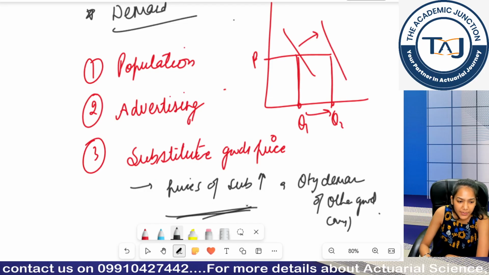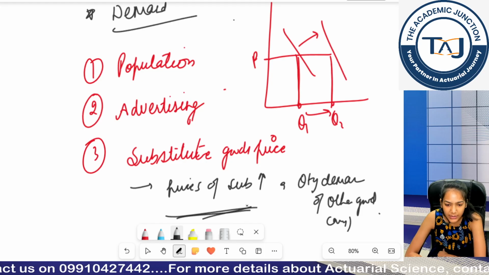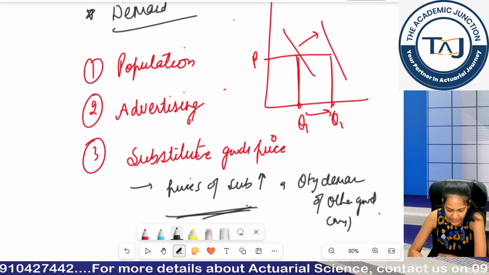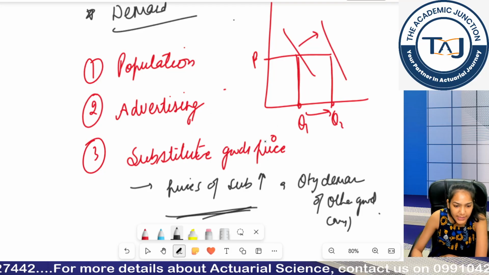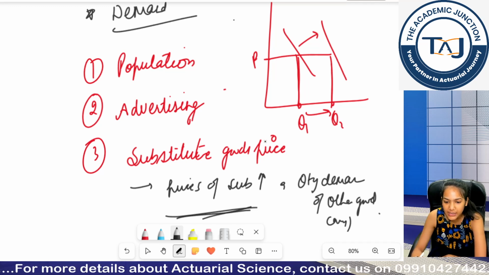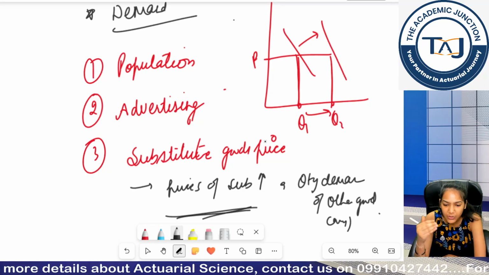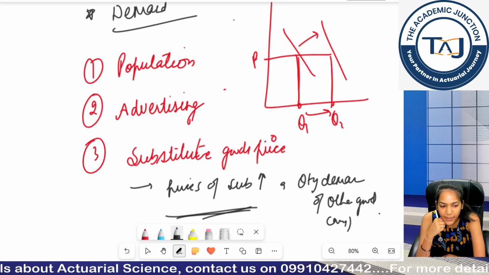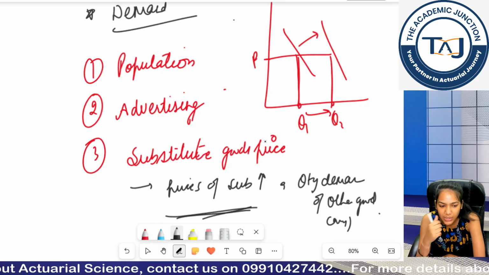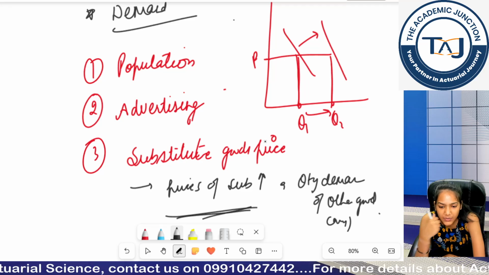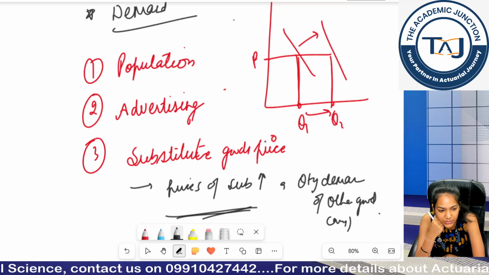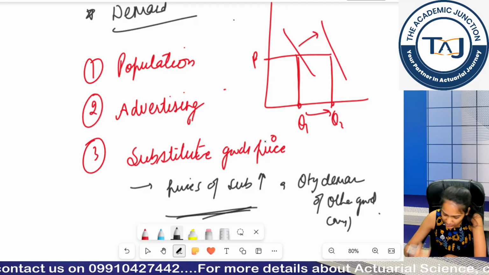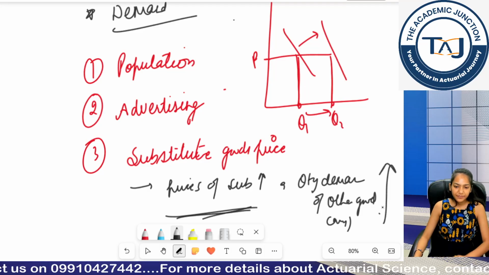If prices of substitute goods are increasing, then will the quantity demanded of my particular good increase? Think school bus is your normal good and local bus is your substitute good. If local bus fares are increasing, would you shift to school bus or not? So would you increase the demand of school bus or not? Yes, it will increase.